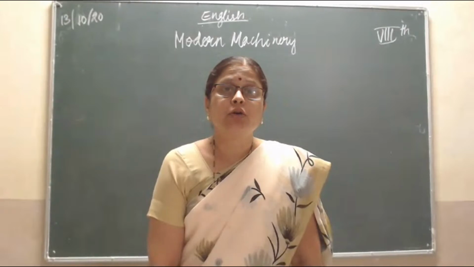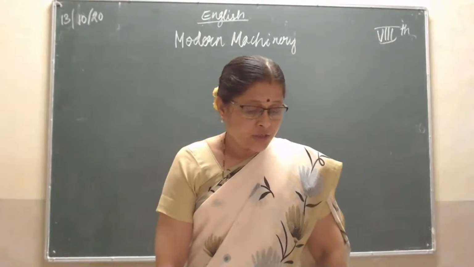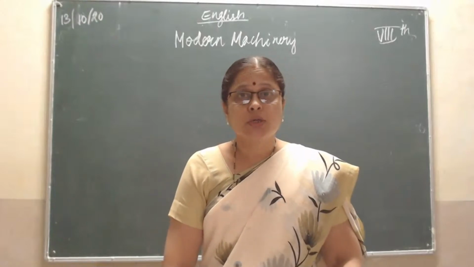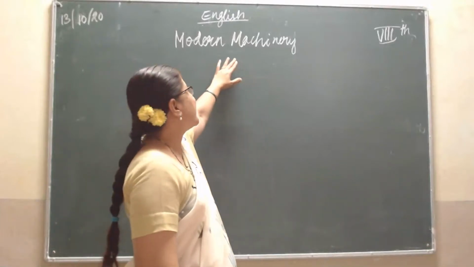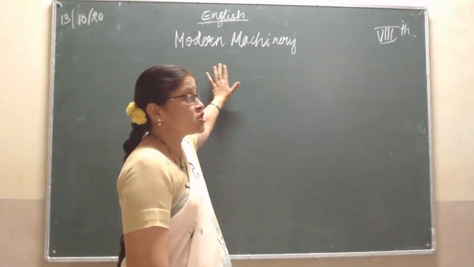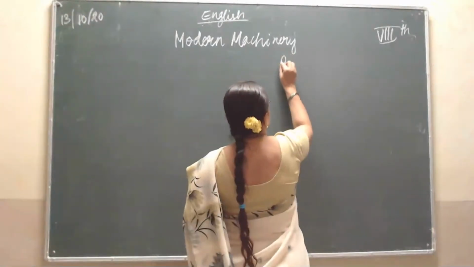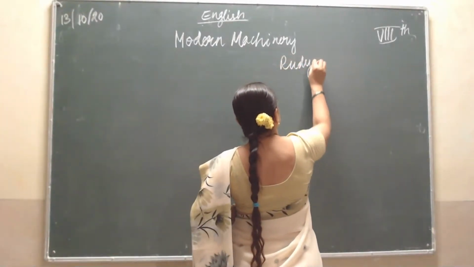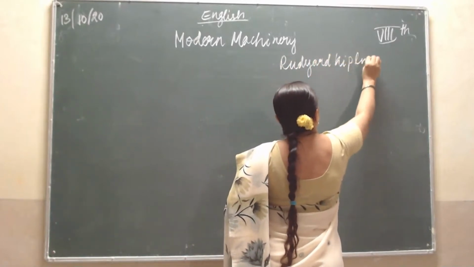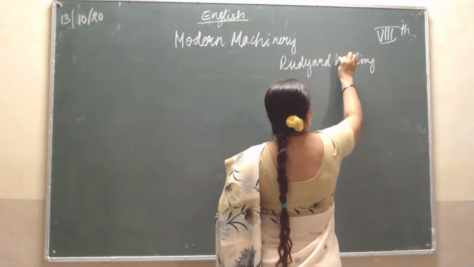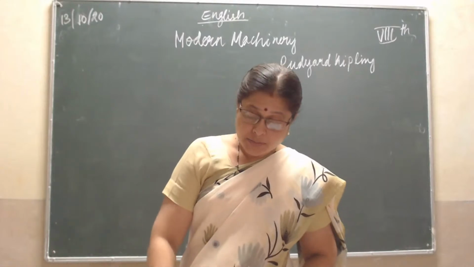Today, we will be learning about a poem, Modern Machinery. Already, we have finished some of the poems. Today's poem is completely about machines and modern machines nowadays. It is written by Rudyard Kipling.